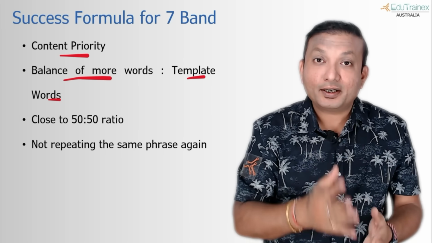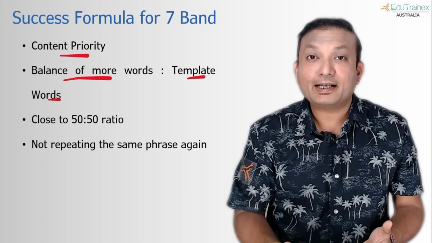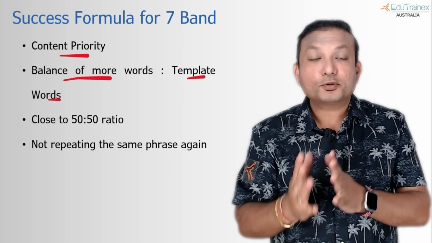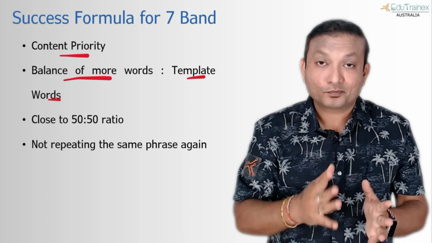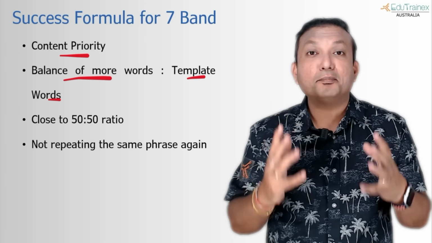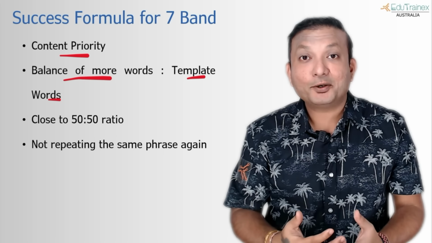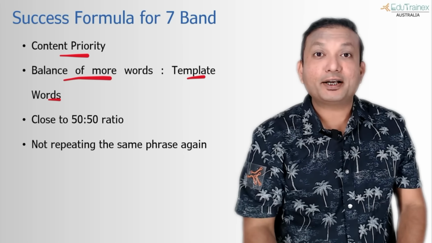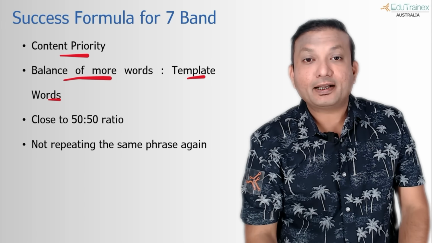60 words already written in the template, and then roughly 10 words you are adding from your side. So 10 out of 70 and 60 out of 70 is a complete majority that you are relying on the template for. So we need to try to maintain a 50-50 balance.